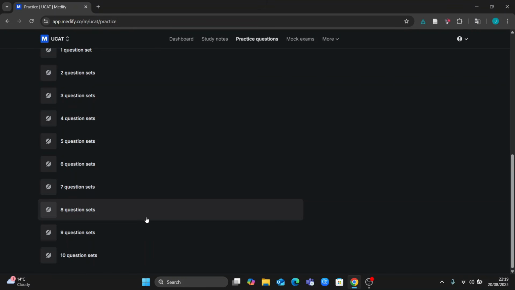Okay, so that's what I mean by strategy. Which questions to answer? Do you answer all 11 sets, or do you answer 9 or 10 sets? Do you try and do all the historical passages first? Do you try and do all the scientific passages first? Do you try and do all the article passages first? Because that's another thing as well. I'd normally say the passages are divided into those three main areas.